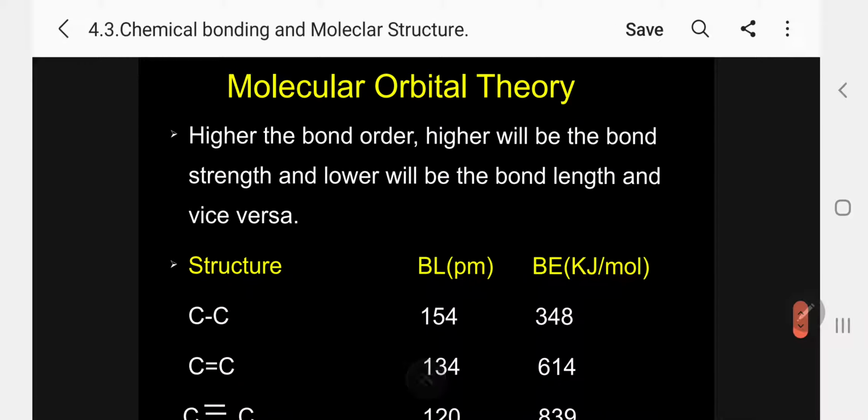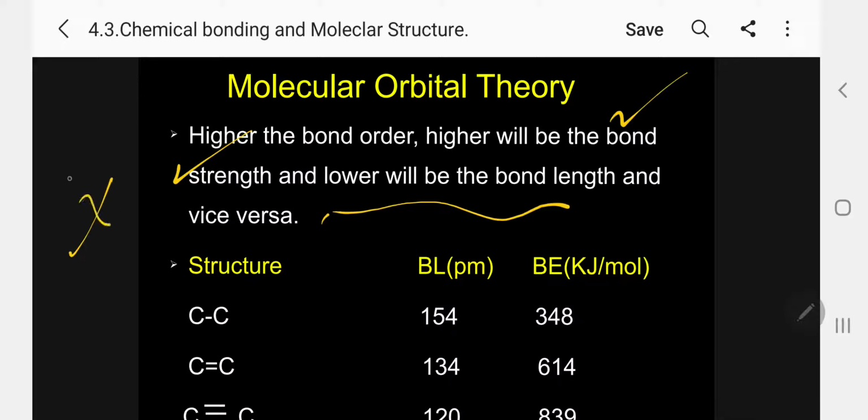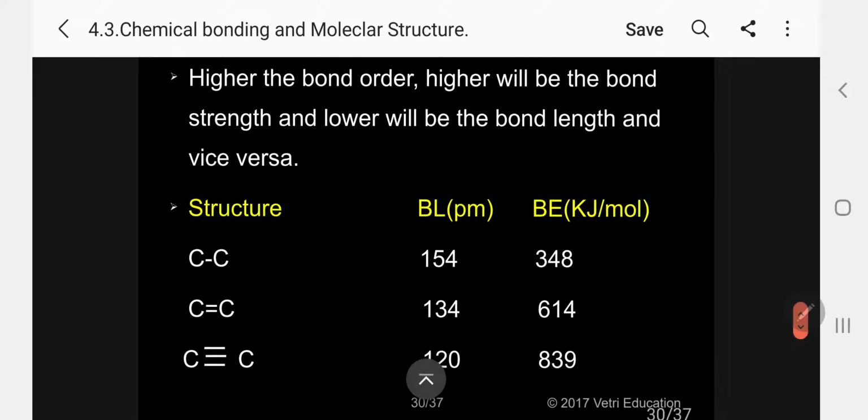Higher the bond order, higher will be the bond strength and lower will be the bond length. Please note this is very, very important. Higher the bond order, higher the bond strength and lower the bond length, and vice versa. As a simple example, take organic compounds like ethane, ethylene and acetylene.